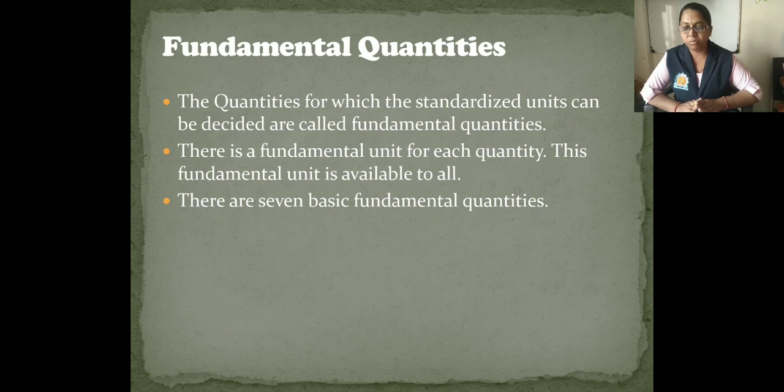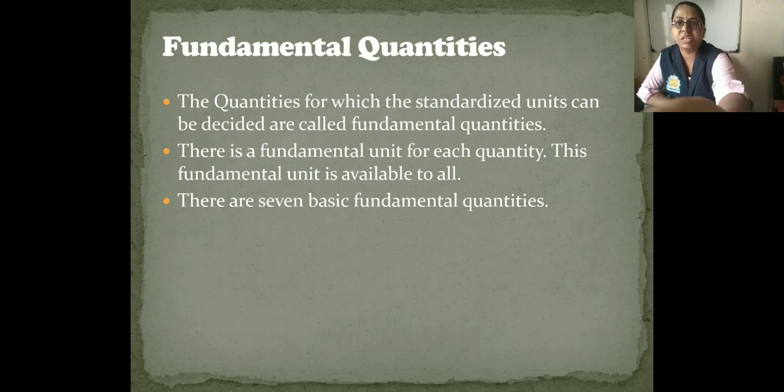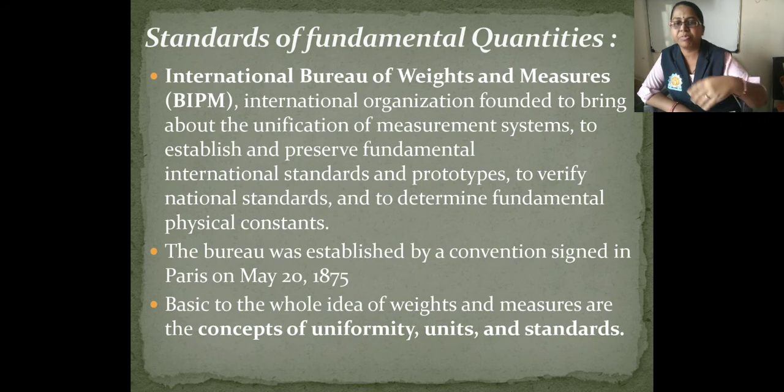Then time, second. Okay, so these are the fundamental quantities. There is a fundamental unit of each quantity, and this fundamental unit is available to all. There are 7 fundamental quantities which we will discuss in the next point, that is in the international system of units.